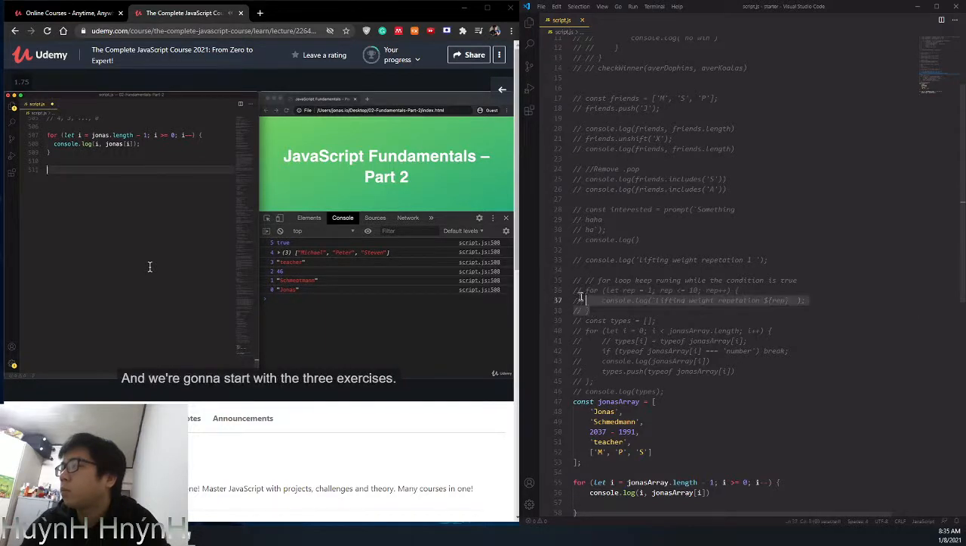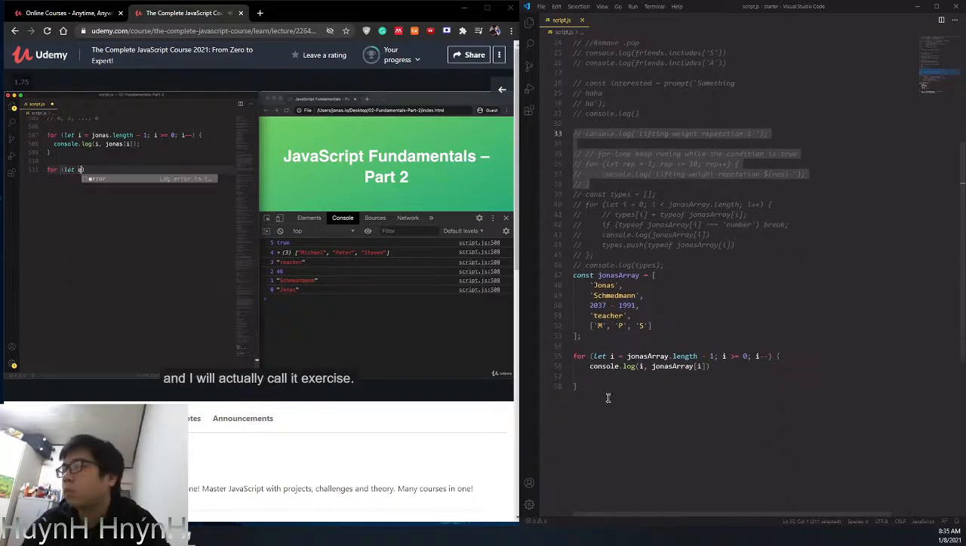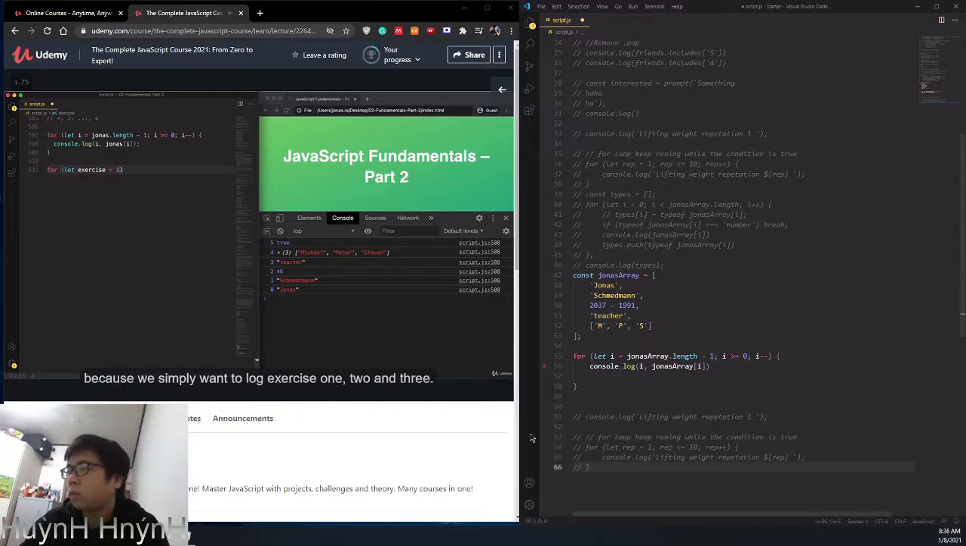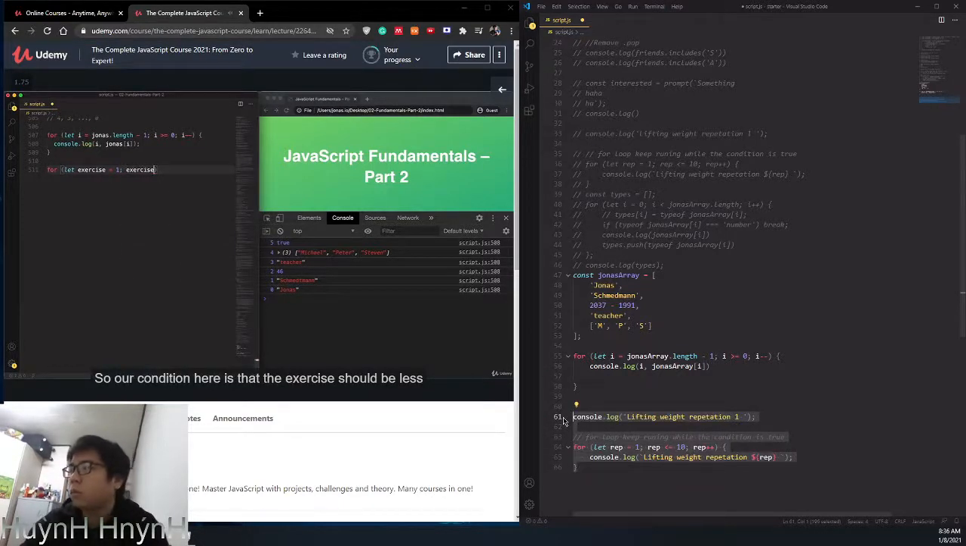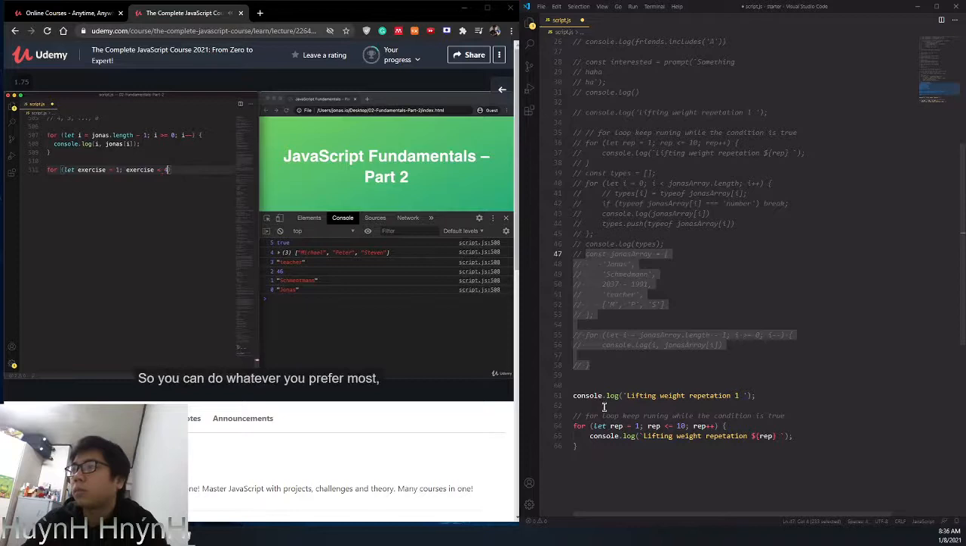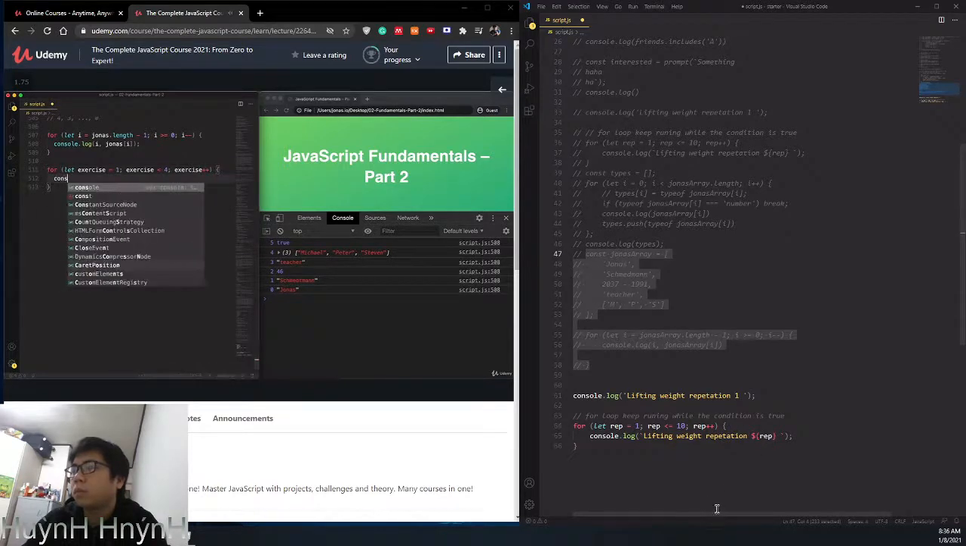And we're going to start with the 3 exercises. So let's create a counter, and I'll actually call it exercise. So exercise, we start at 1 now this time again, because we simply want to log exercise 1, 2, and 3. So our condition here is that the exercise should be less or equal 3. And actually this would be exactly the same as writing exercise below 4. So you can do whatever you prefer most, and I think I will actually stick with this one this time. And then we need to increase the exercise after each iteration as always.